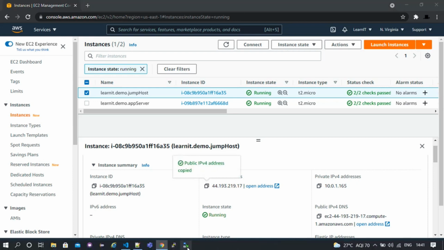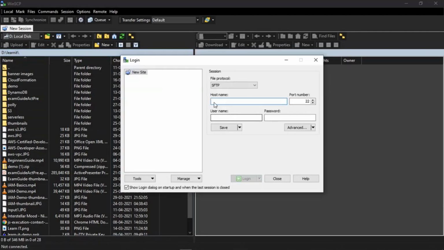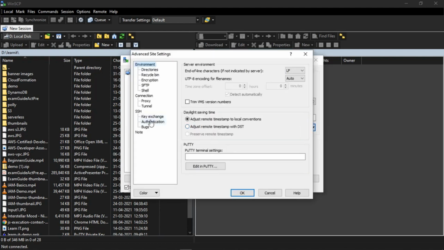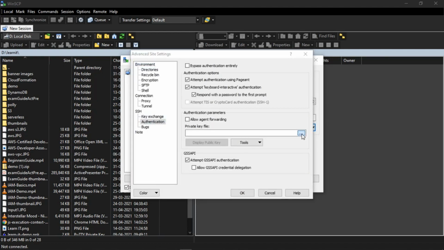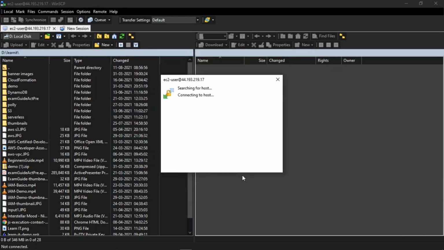Let's go to WinSCP and SSH into this instance. So we'll be needing the private key. Let's log in.